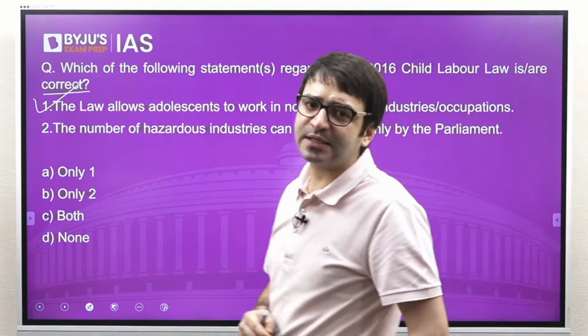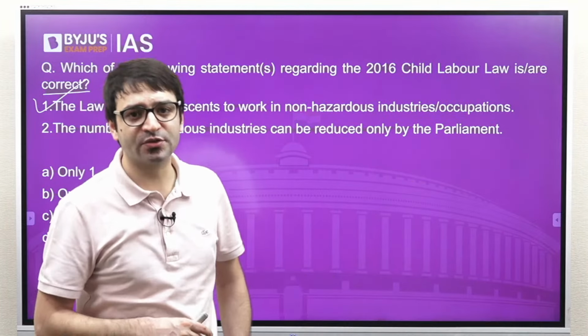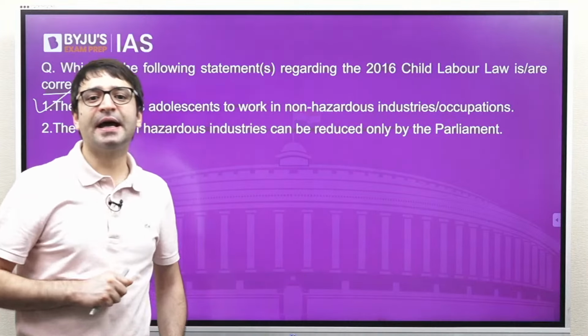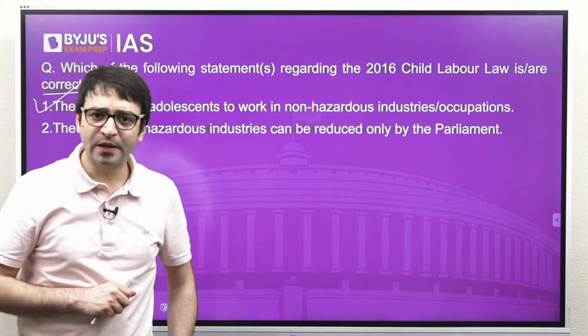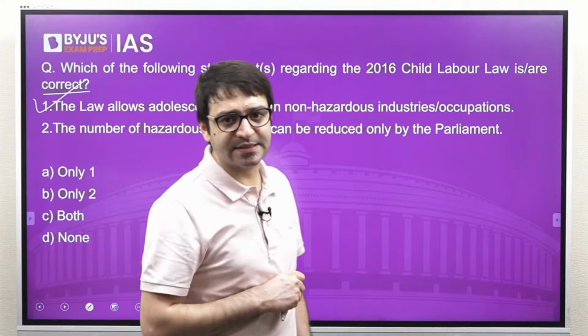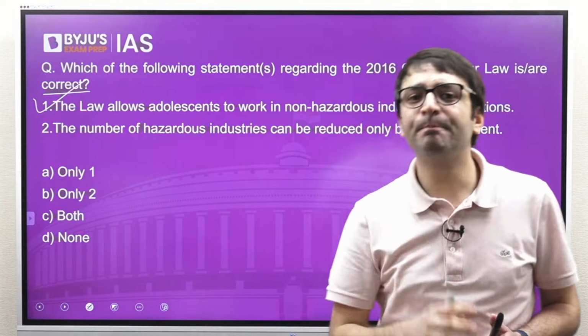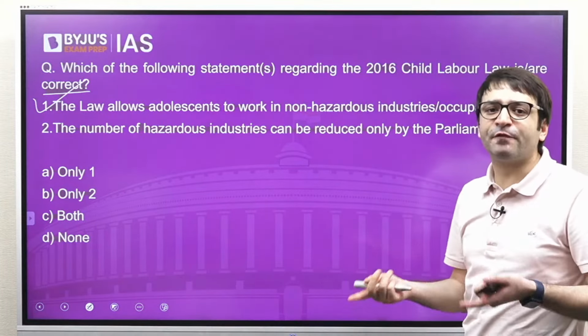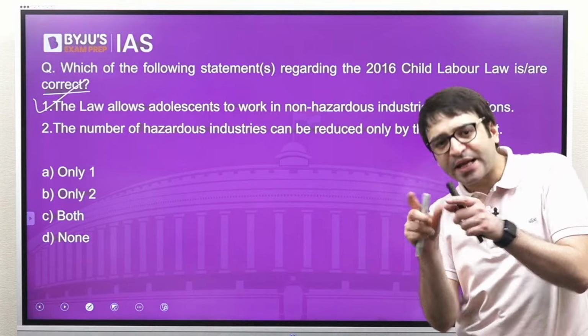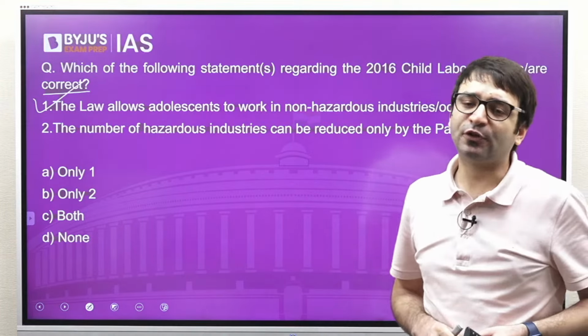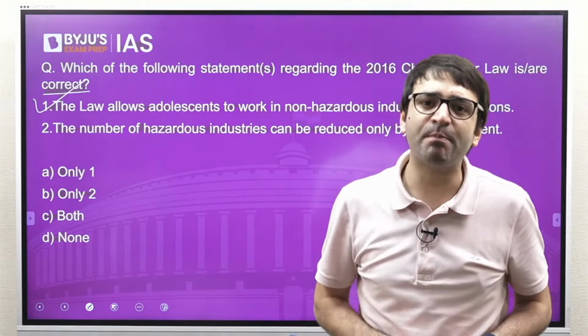Prior to 2016, we had 83 industries in this list of hazardous industries and occupations. But the Child Labour Law of 2016 reduced this number from 83 to only 3. And this law further says that even this number 3 can be further reduced. And for that, you don't have to seek the approval of the parliament.